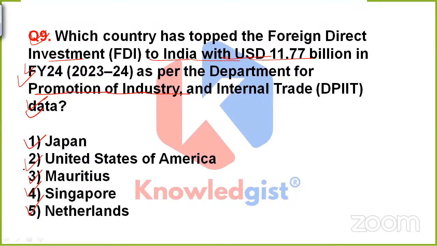The question is simply asking you the name of that particular country that has been the top source of FDI to India with USD 11.77 billion in financial year 24 as per DPIIT data. Which one should be the correct one? Should it be option 1, 2, 3, 4 or 5?